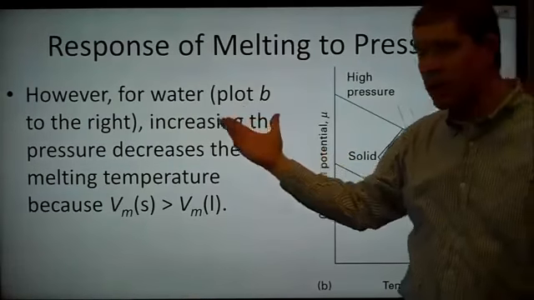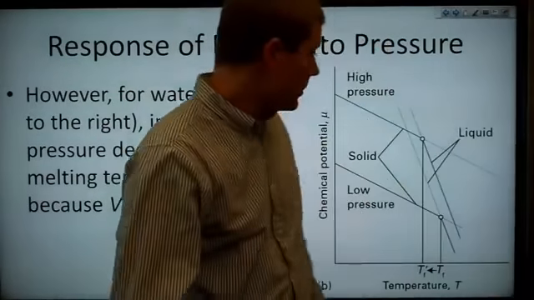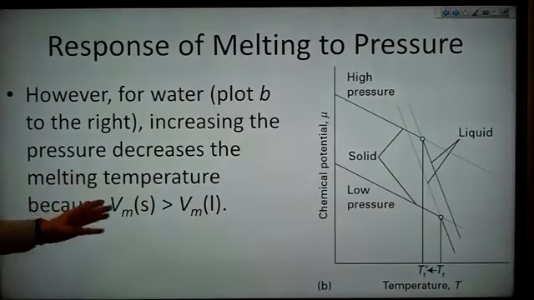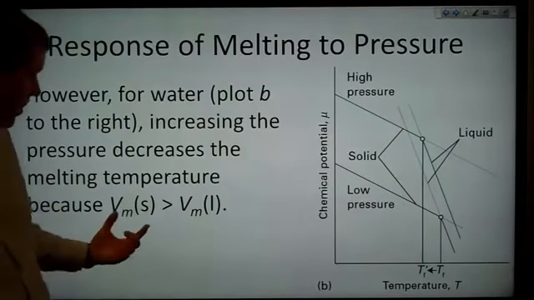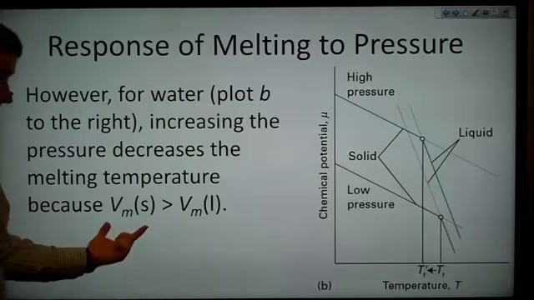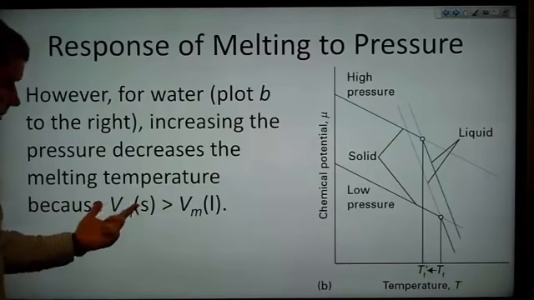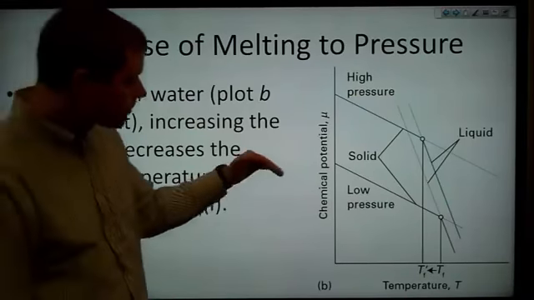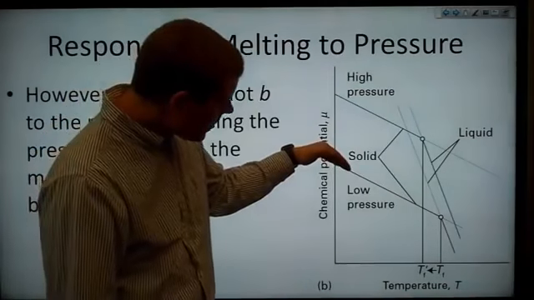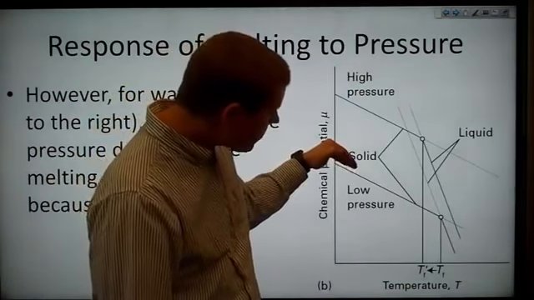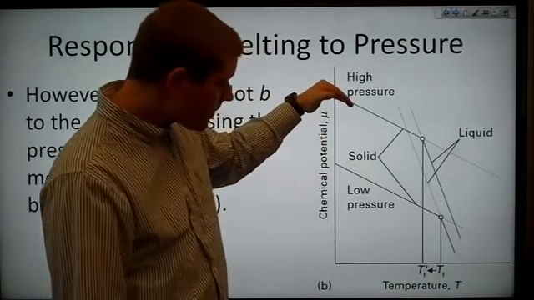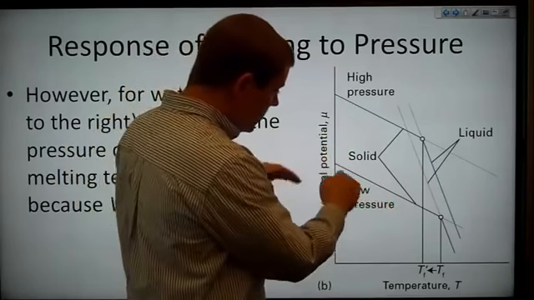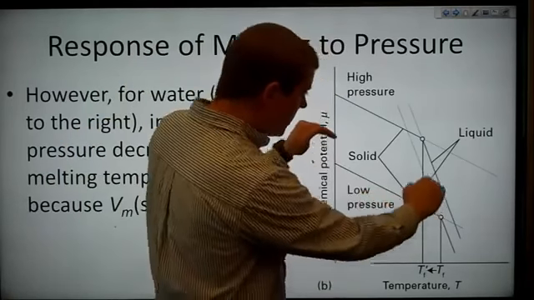But for something like water, or something else with that negative slope, increasing the pressure decreases the melting temperature because the molar volume for the solid is larger than the molar volume for the liquid. Now, if we increase the pressure from here to there, we are moving the solid curve from here up to there.